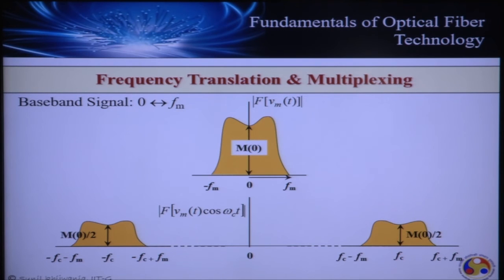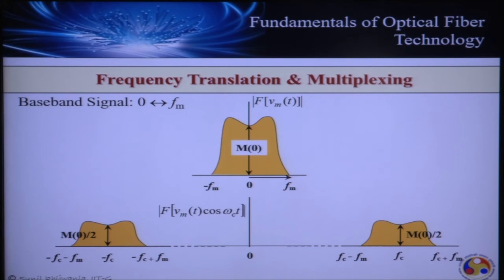Now let's try to understand a few very important points. The original signal occupies a range of frequencies from 0 to fm. This range of frequencies is known as the baseband frequency range, or simply the baseband frequency. Hence, the original signal which occupies frequency from 0 to fm is known simply as a baseband signal. So a baseband signal is one which occupies a range of frequency from 0 to fm. This is also another terminology for a band limited signal.